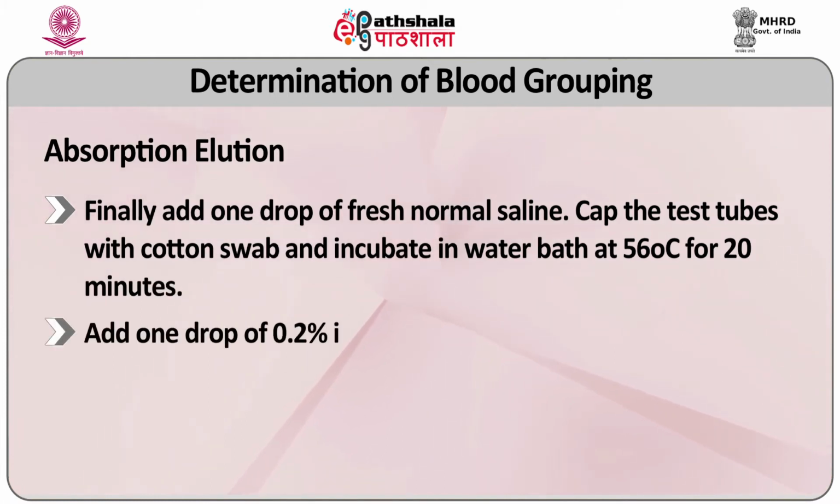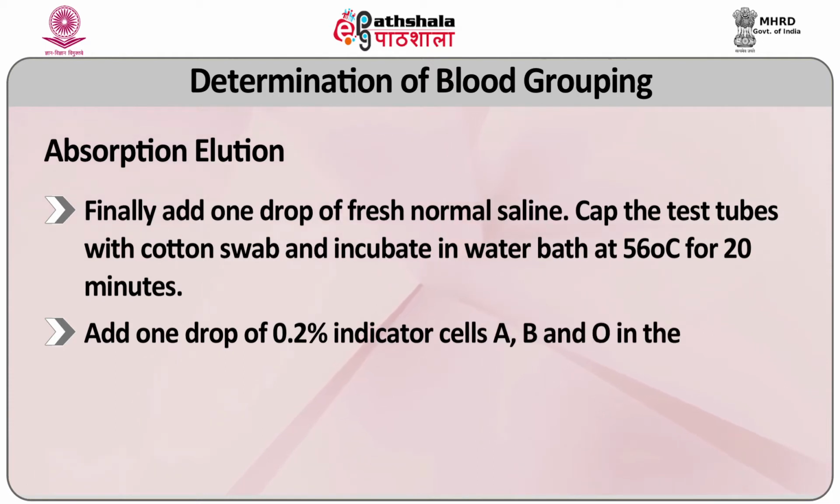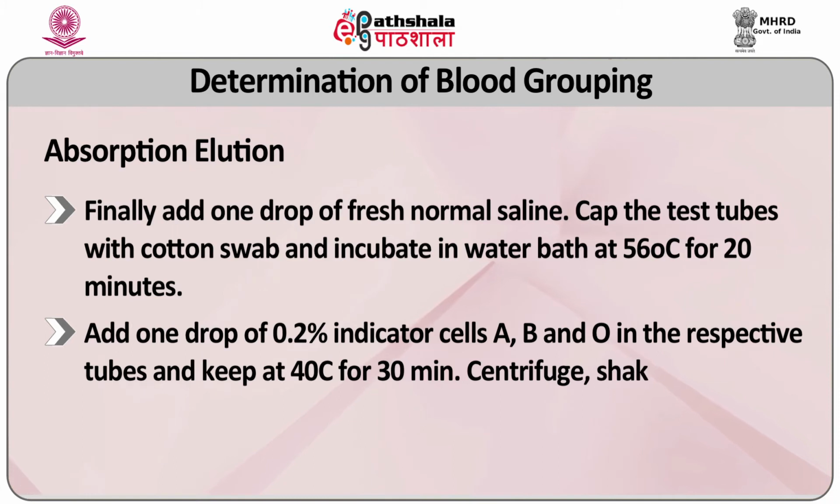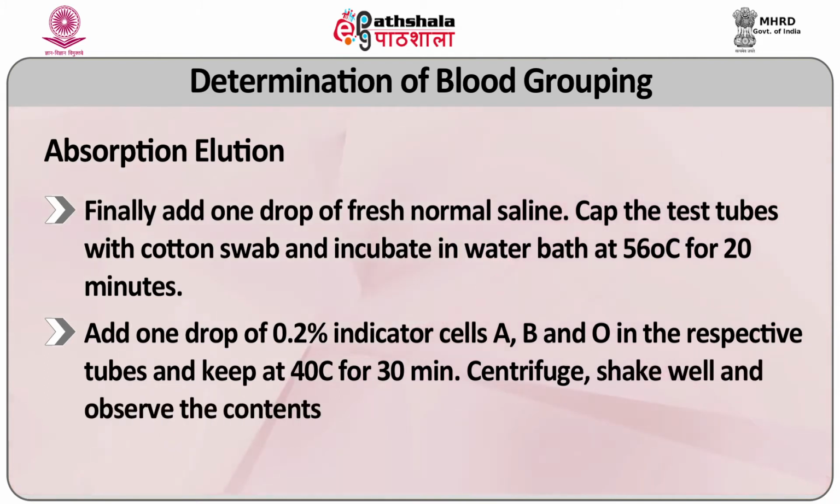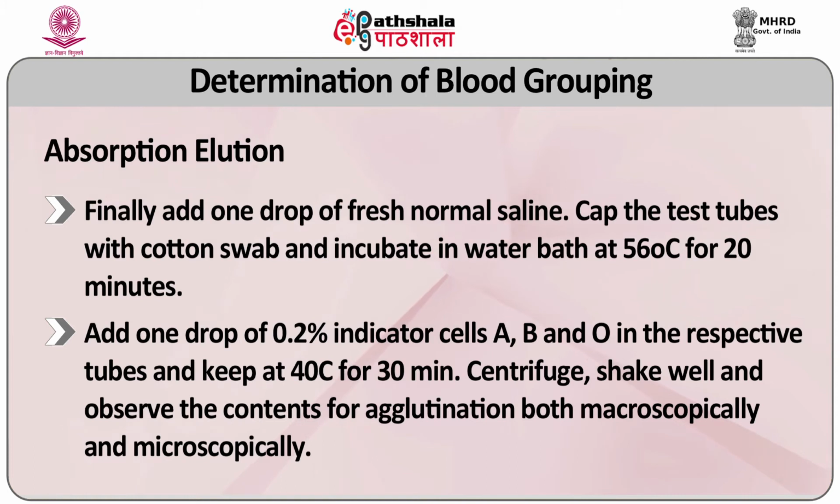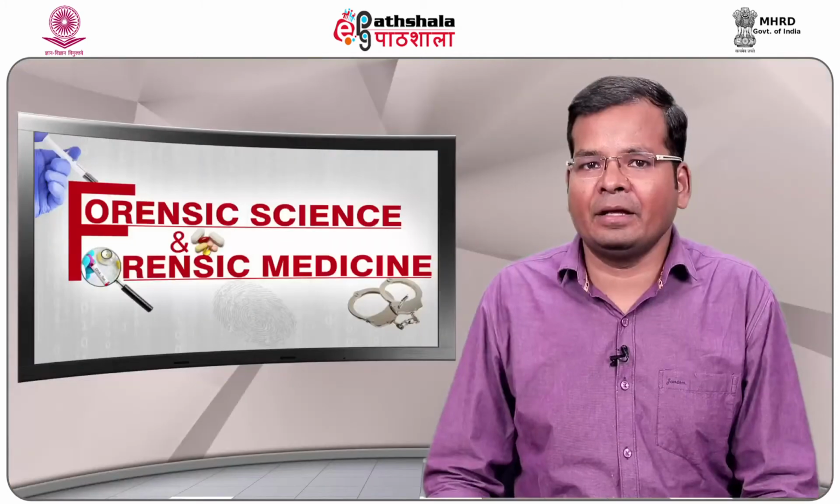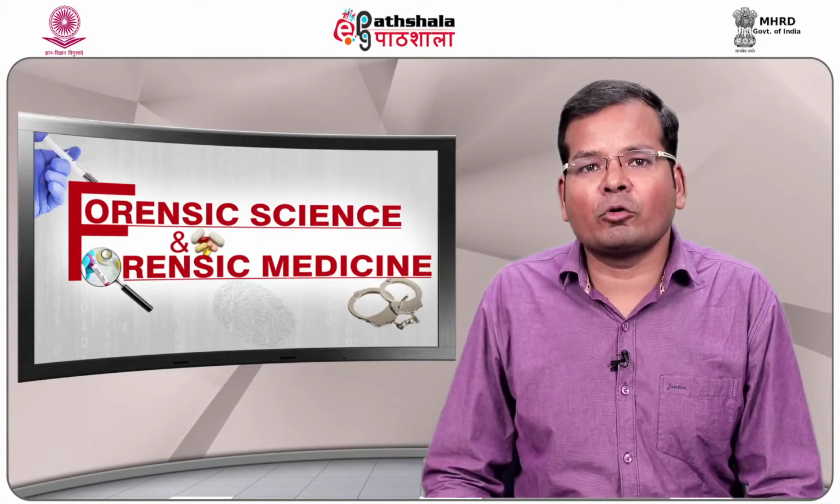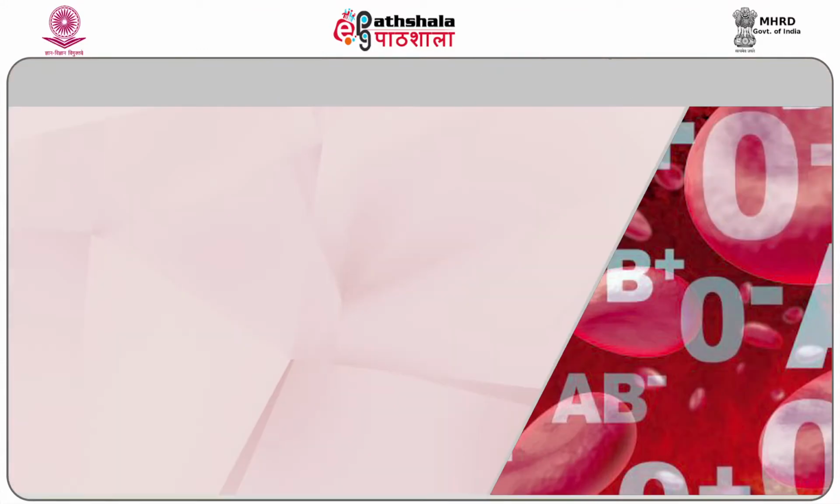Add 1 drop of 0.2% indicator cells A, B and O in the respective tubes and keep at 4 degrees centigrade for 30 minutes. Centrifuge, shake well and observe the content for agglutination both macroscopically and microscopically. The result will be the same as the blood grouping from fresh blood.